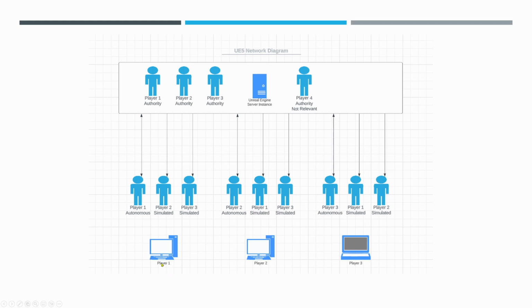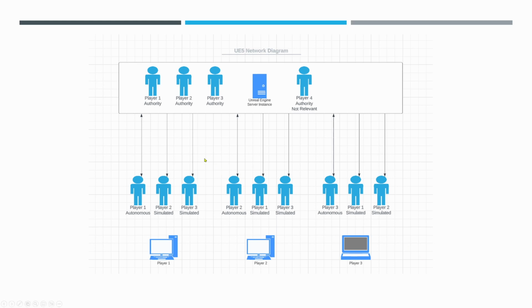Now we have 3 game clients, player 1, player 2, player 3. Player 1 also has 3 characters, player 2 also has 3 characters, and player 3 also has 3 characters, for a total of 12 relevant characters. 3 characters over 3 clients plus the server ends up as 12 characters. So there's 12 characters we have to deal with when there's 3 players that are relevant.